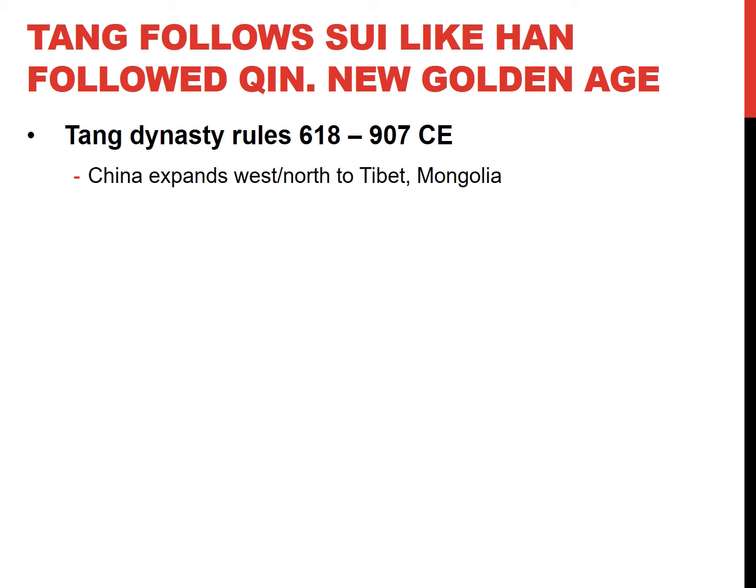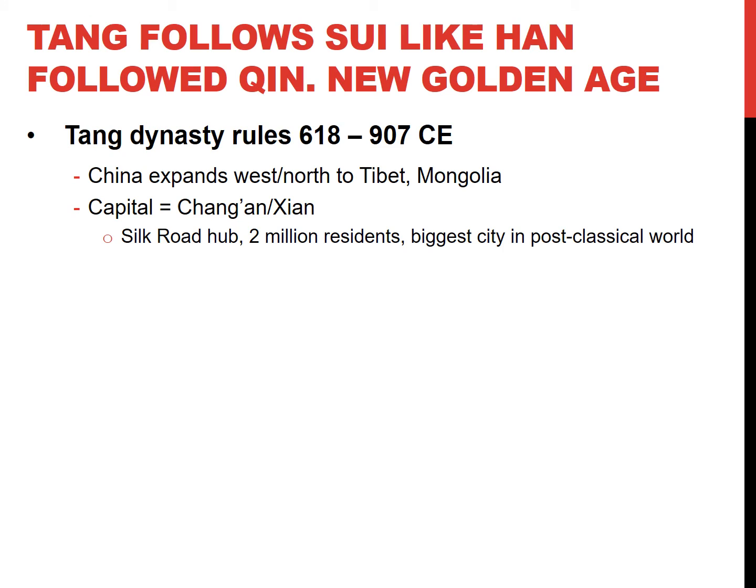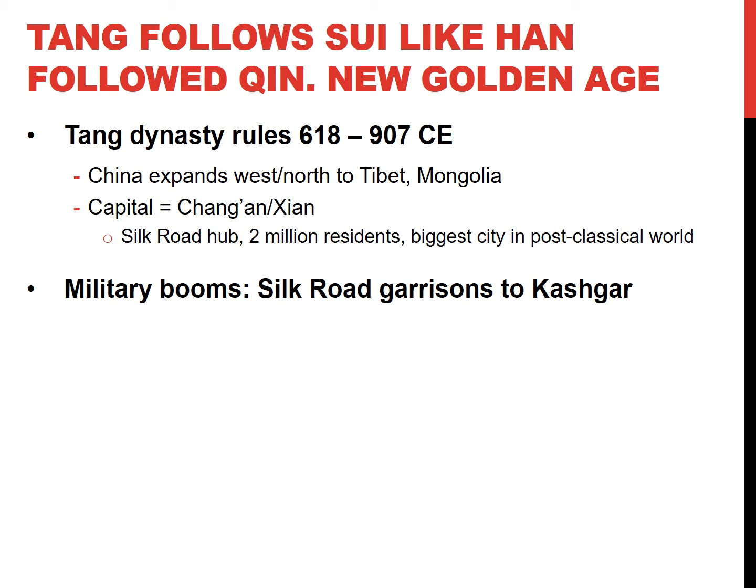Guys, this is important. This is a political change. If you're looking at our spice chart, political change. The Tang Dynasty includes East Asia, China, Tibet, South Asia, and Mongolia, Central Asia. That's big. The capital is still going to be Chang'an. That means that's a continuity. And it's going to be the Silk Road hub, 2 million residents, the biggest city in the post-classical world. That's huge.